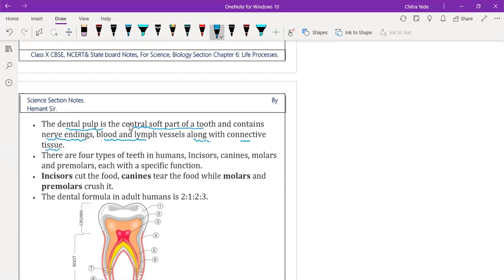There are 4 types of teeth in human beings. Again, these are very important. First we have incisors, then we have canines, then we have molars, and then we have premolar teeth.